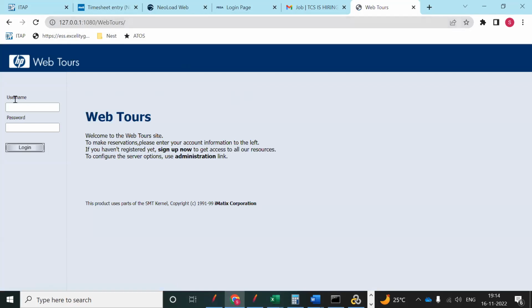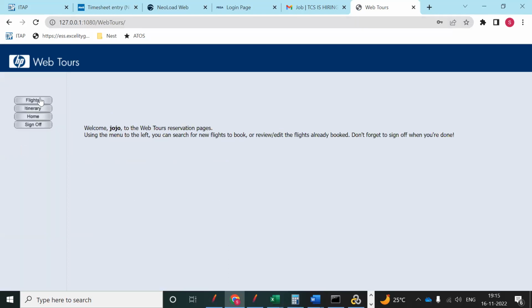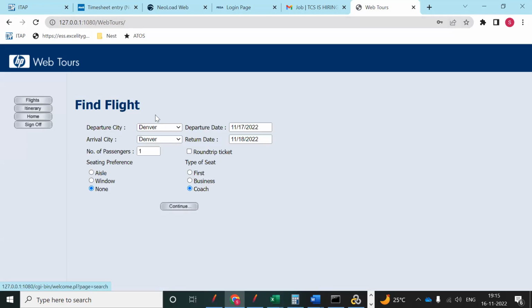See, this is the application. We are launching and logging in, clicking login, and after that we click on flights. In the flights we can observe the departure city has different drop downs, means different cities. Arrive also, we are able to see different cities.